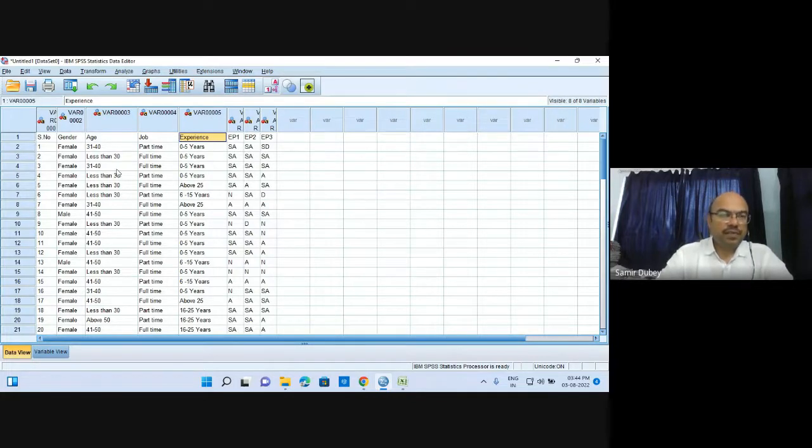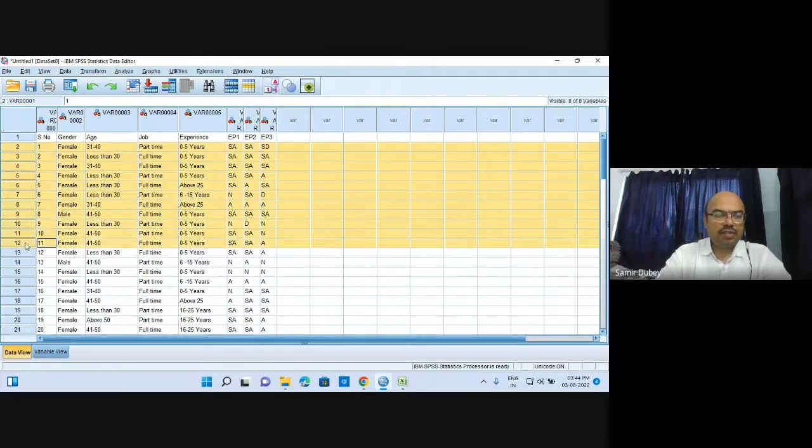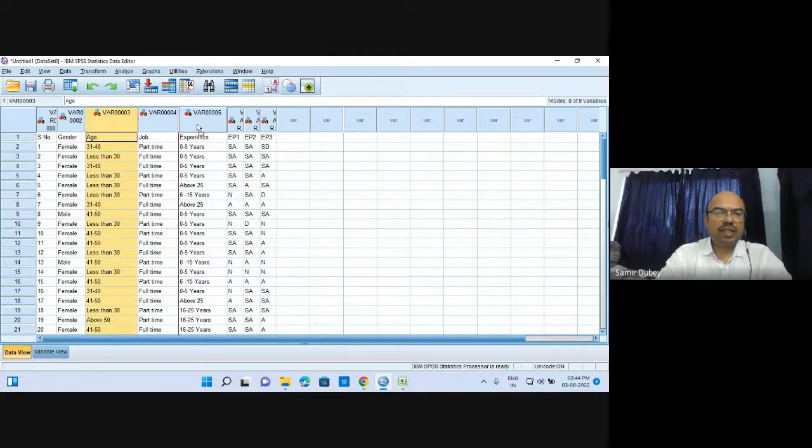First, let me explain one thing: the vertical columns here, this is variable 1, this is a column. An individual column represents one variable and an individual row represents one respondent. You can select multiple respondents, a number of rows at a time, and you can select a number of variables as well. This is how we can select the variable.